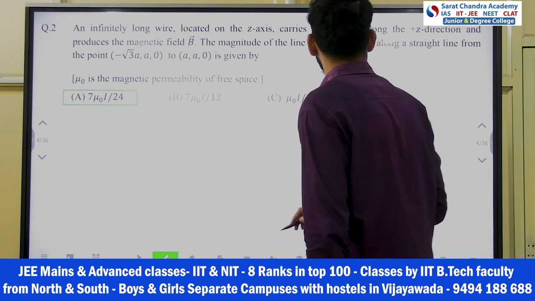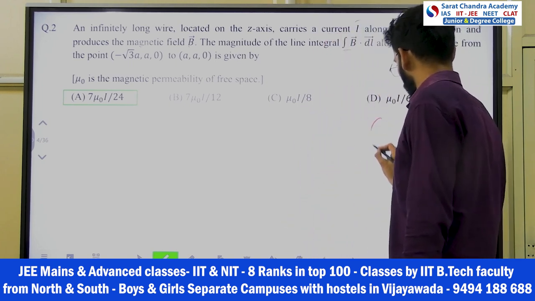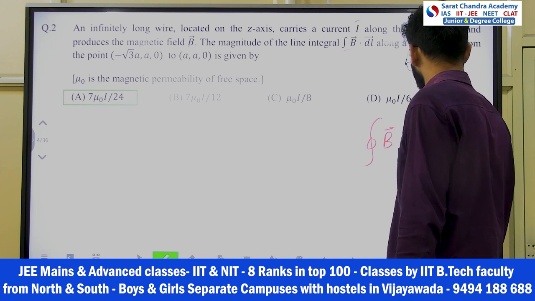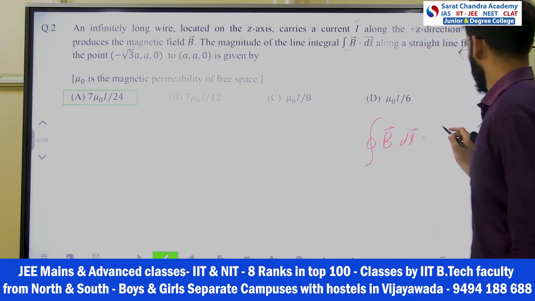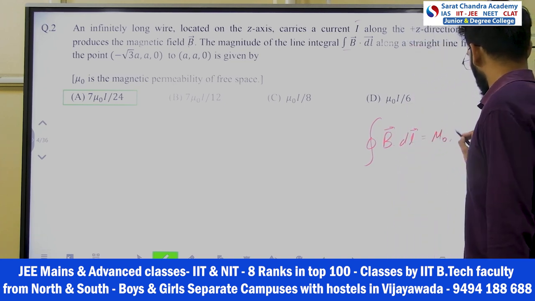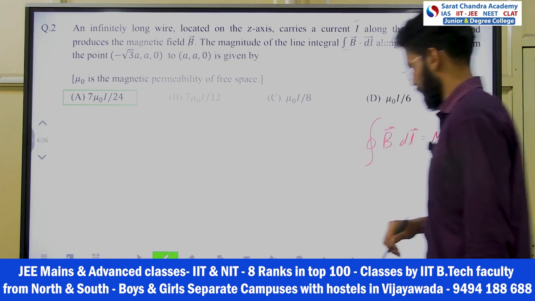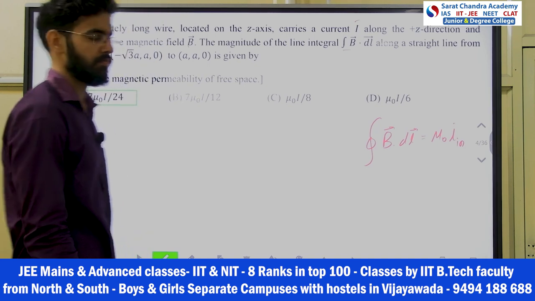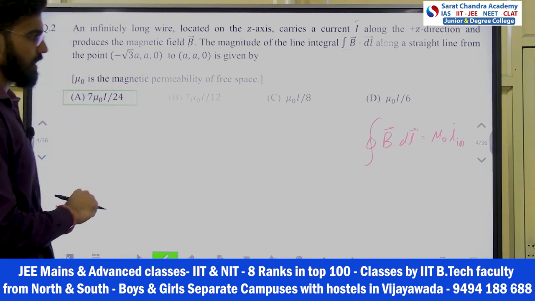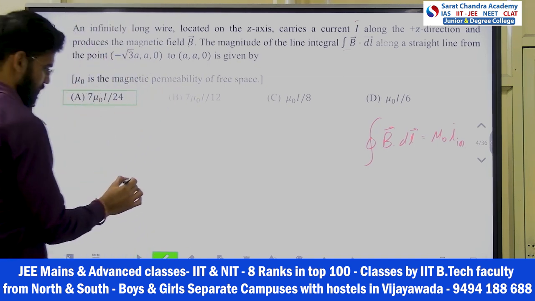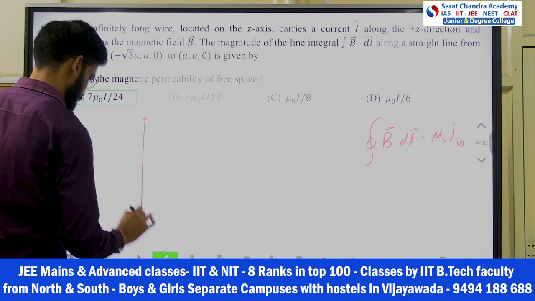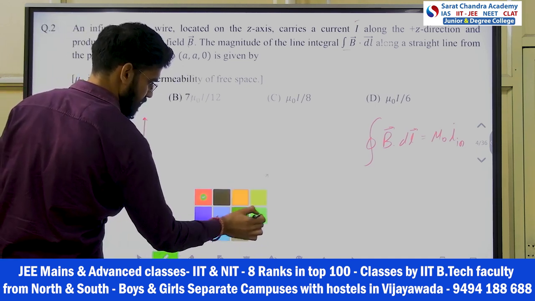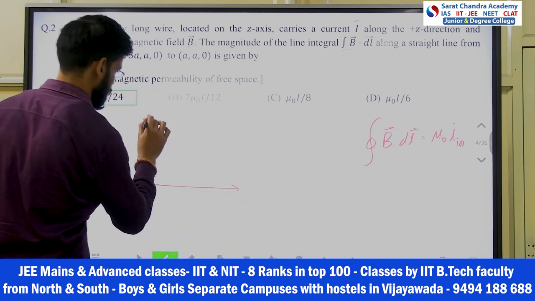Okay, before that I know this quantity, the closed integral of B dot dl. What is this? Mu naught into I in. I know this, right? Mu naught into the current passing through this closed loop. So before that I will tell you what the question is here. Let's say this is your x-axis, this is your y-axis.